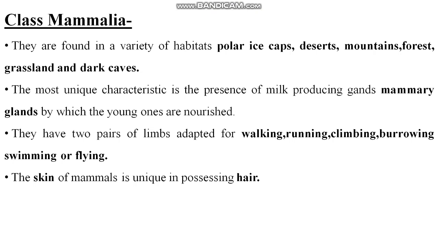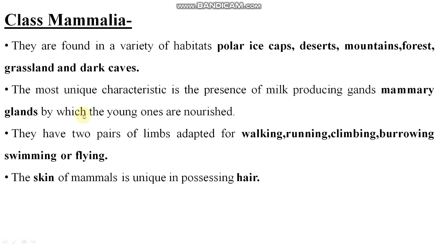Comes to class Mammalia. They are found in a variety of habitats: polar ice caps, deserts, mountains, forests, grasslands, and dark caves. The most unique characteristic is the presence of milk-producing glands.